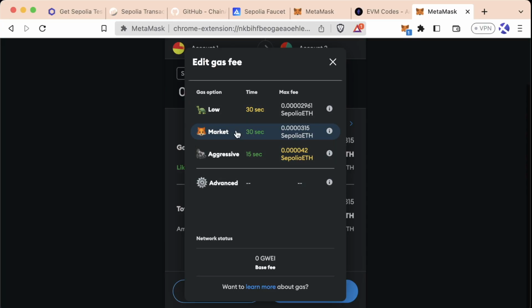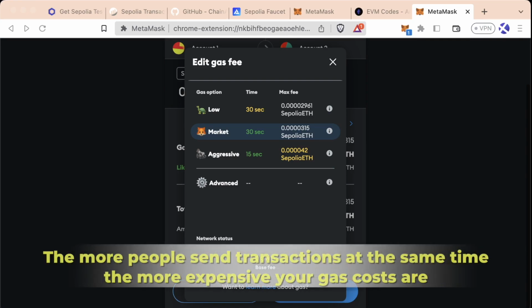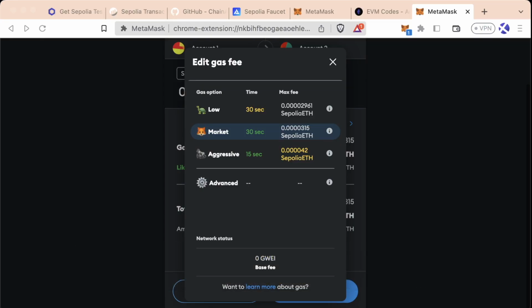The amount of gas that you choose to spend can be different depending on how many people are making transactions on the blockchain. The more people are sending transactions at the same time, the more expensive gas costs are going to be. So if a lot of other people are also sending transactions right now, the gas price is going to be higher. If a lot of people are sending transactions, that means there's not going to be enough space for everyone's transaction to get through. So in order to throttle that, they increase the gas price.